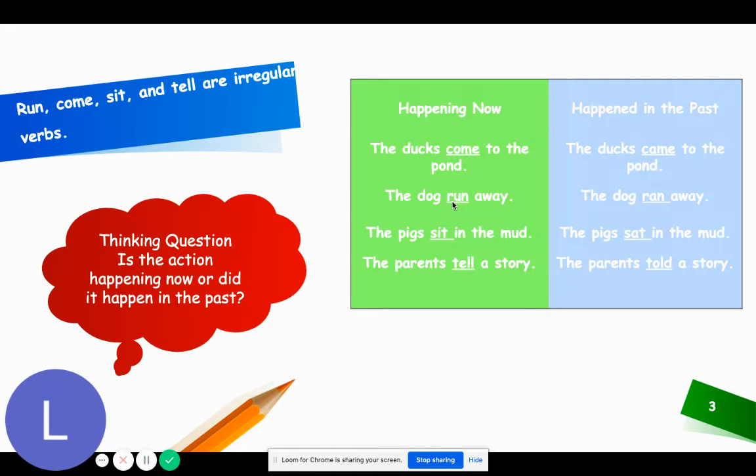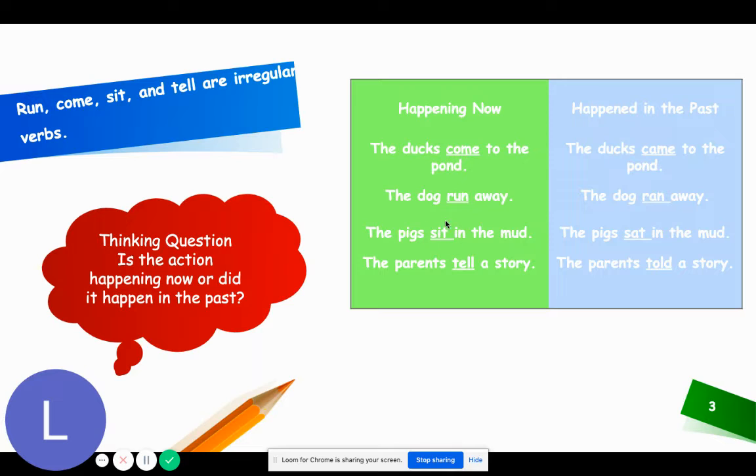The dog ran away. Run is the irregular verb. If you want to write it in the past tense, you will have to write, the dog ran away. Run, ran.